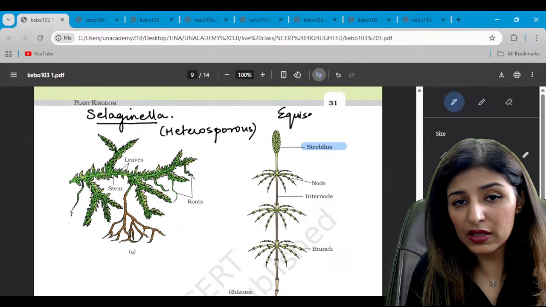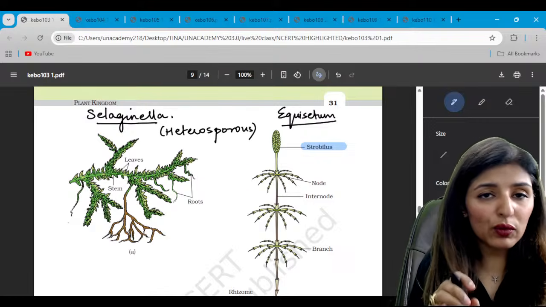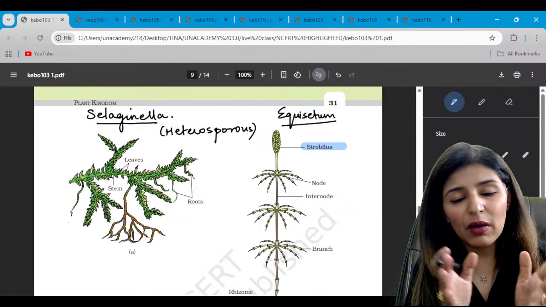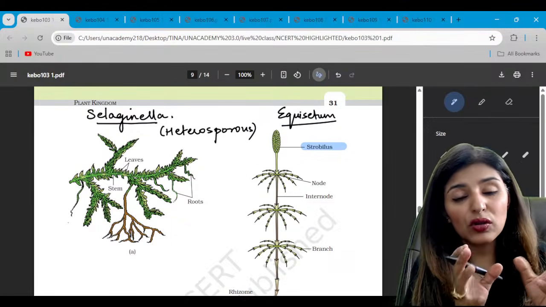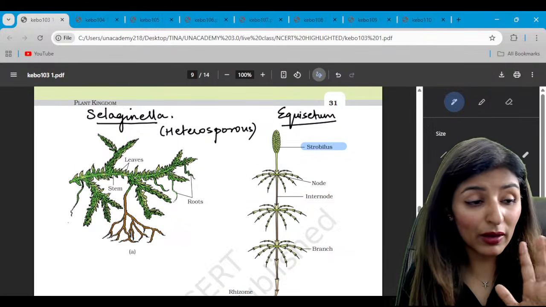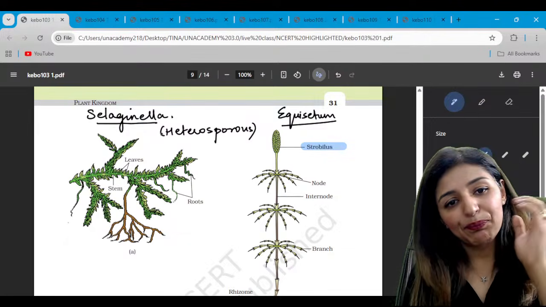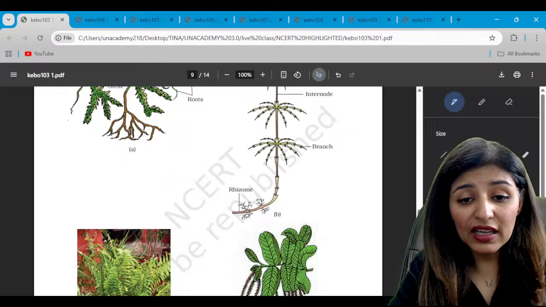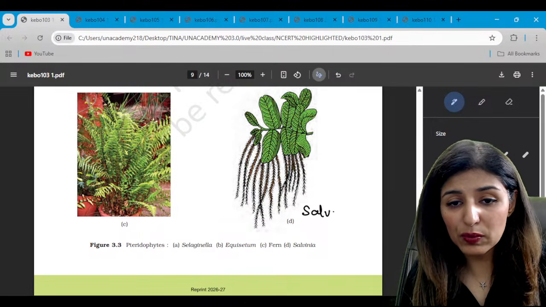Now we know the micro and the megasporophylls: in pteridophytes, most of them are homosporous, but in some of them they can be heterosporous. So there will be micro and megasporophylls separately. Now Selaginella and Salvinia: this is Selaginella and this represents Salvinia. These are both heterosporous.